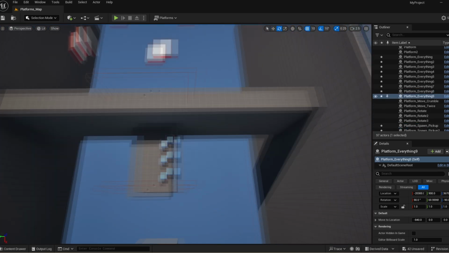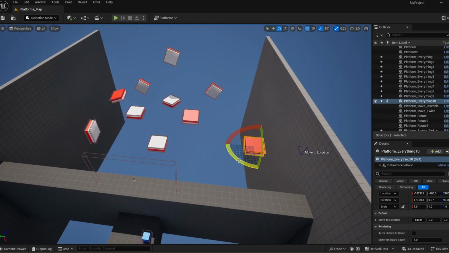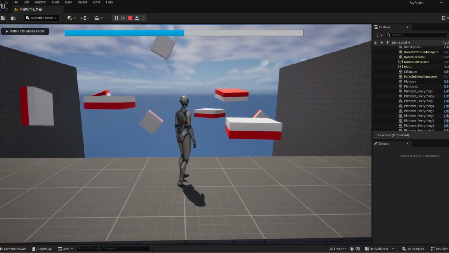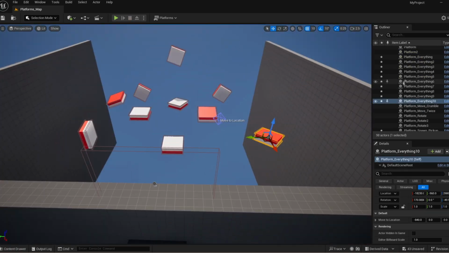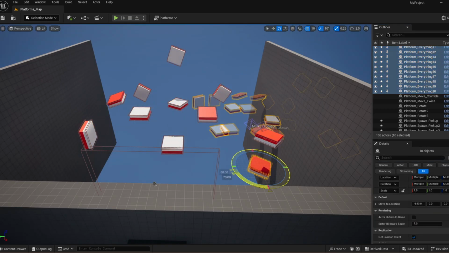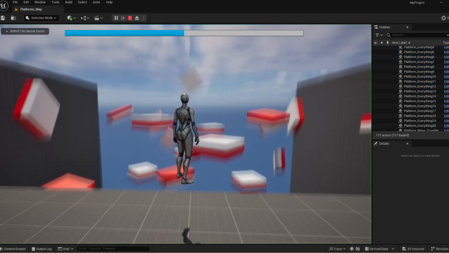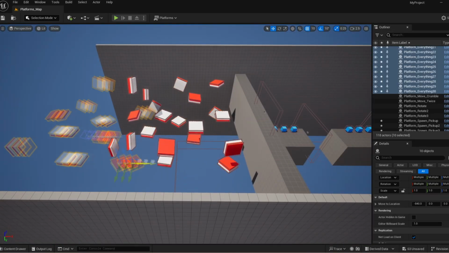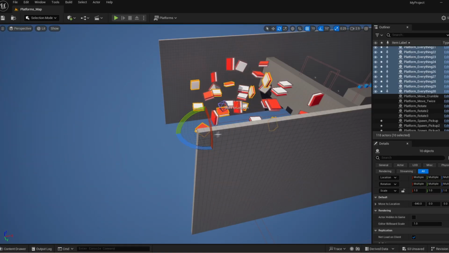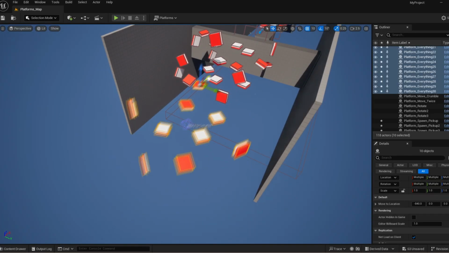Now, if we factor in all of these platform types, moving, crumbling, bouncing, rotating, and flipping, in theory, you can combine these all to create 31 unique types of platforms with meaningful changes and challenges. Taking into account the system which allows you to place these yourself, this should create a toolset for any designer to create really interesting levels.